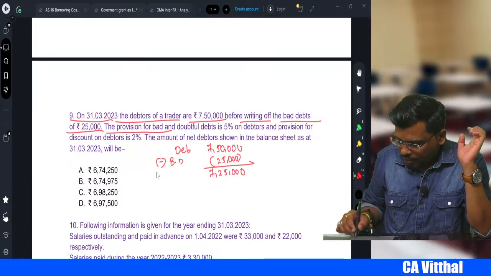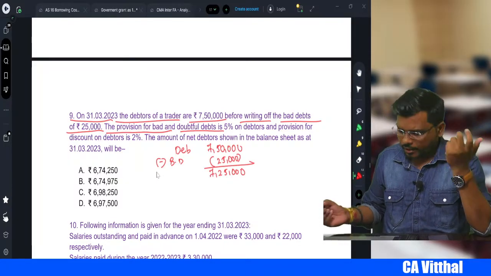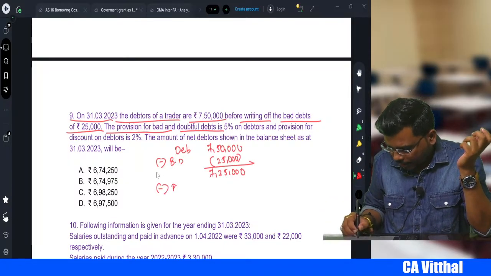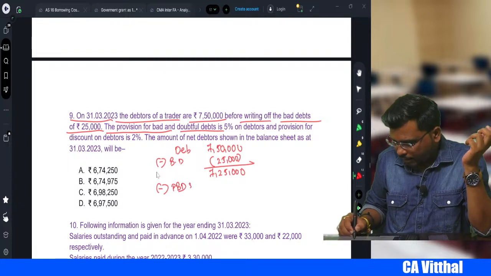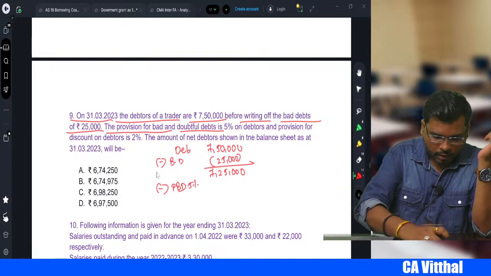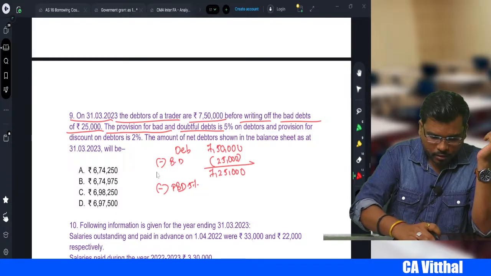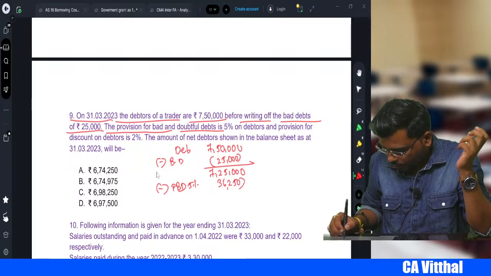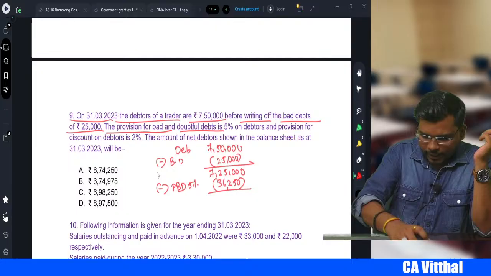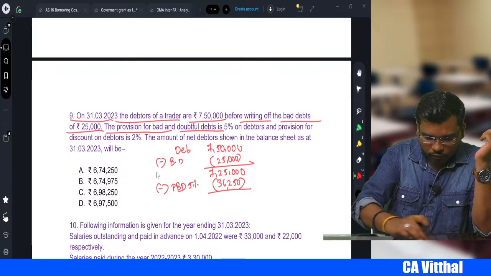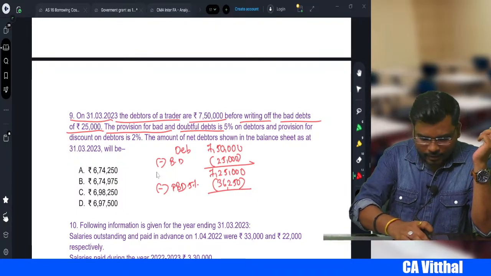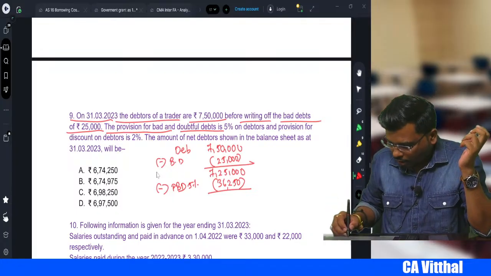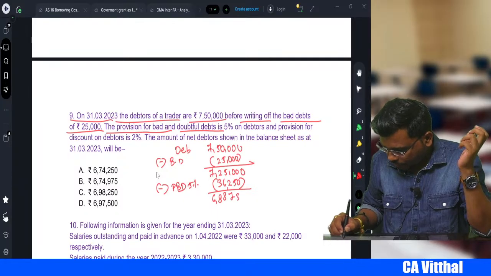Now, the provision for bad and doubtful debt is 5%. We subtract the PBD. How much percent? 5%. So 7,25,000 into 5% comes to 36,250. Correct? So 7,25,000 minus 36,250, we got 6,88,750.